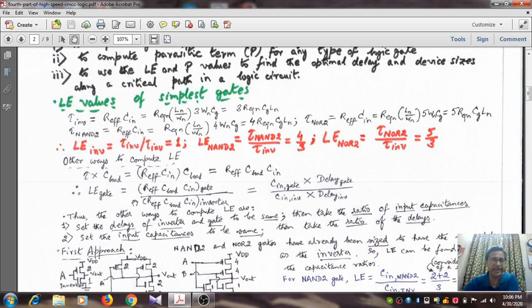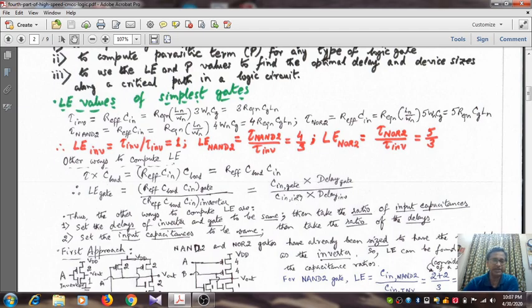Then the logical effort of a gate boils down to the ratio of the product of effective resistance, C load and C input of a gate, divided by the same thing for the standard inverter: the product of effective resistance, the capacitive load and input capacitance of the standard inverter. Here please remember that this load capacitance should be common. Then we take out C in, so it becomes the input capacitance of the gate under consideration and the delay of the gate, divided by the product of the input capacitance of the standard inverter and the delay of the inverter. Okay, now what is the input capacitance of the inverter?